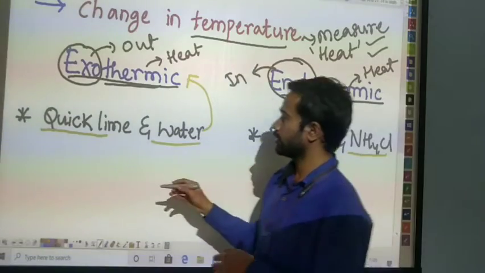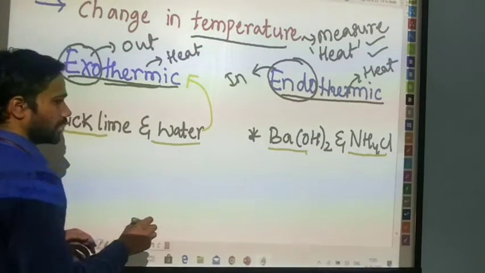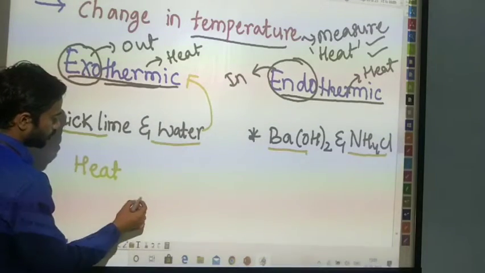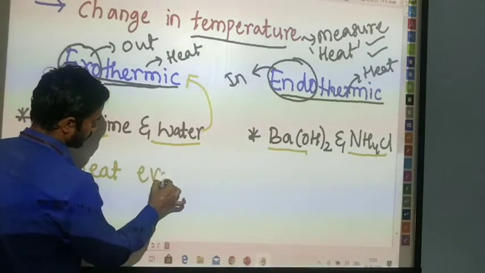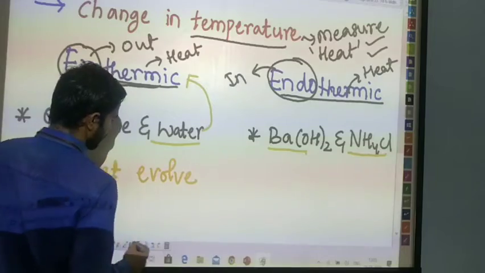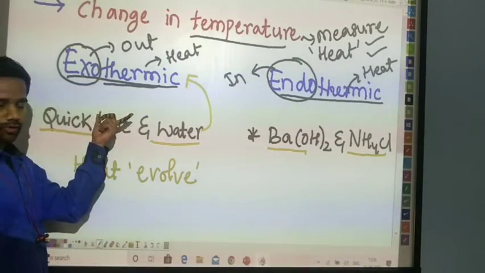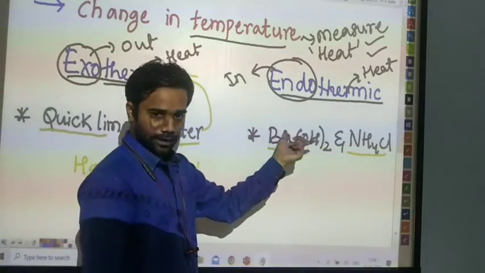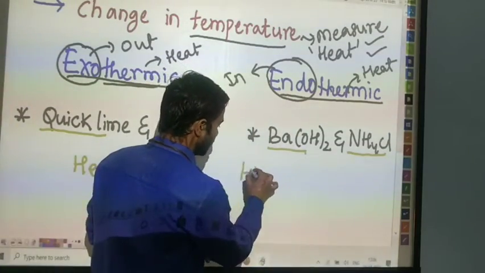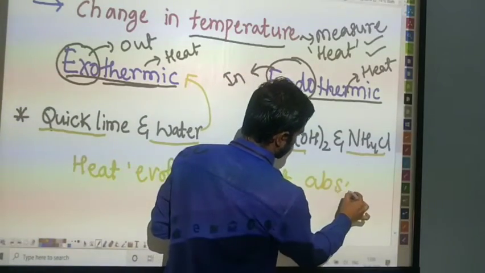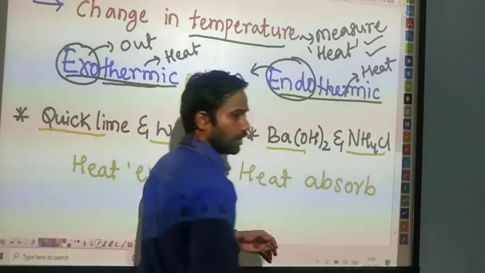In the quicklime and water reaction, what happens to the heat? The heat is going to evolve. Heat is going to be evolved in the exothermic reaction. In the case of the endothermic reaction, the heat is going to be absorbed in the reaction.